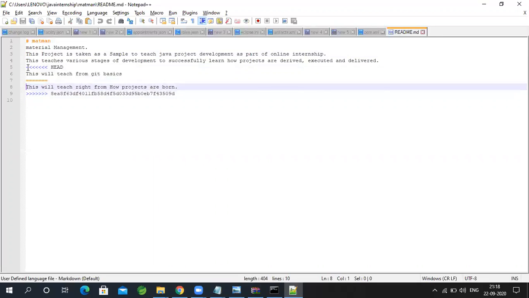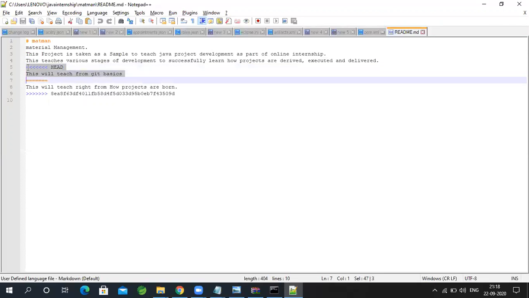And says the conflict is because at the server I have this value and at your place I have this value. Now you decide what I should do. There are various tools to do this. I can also do it manually.